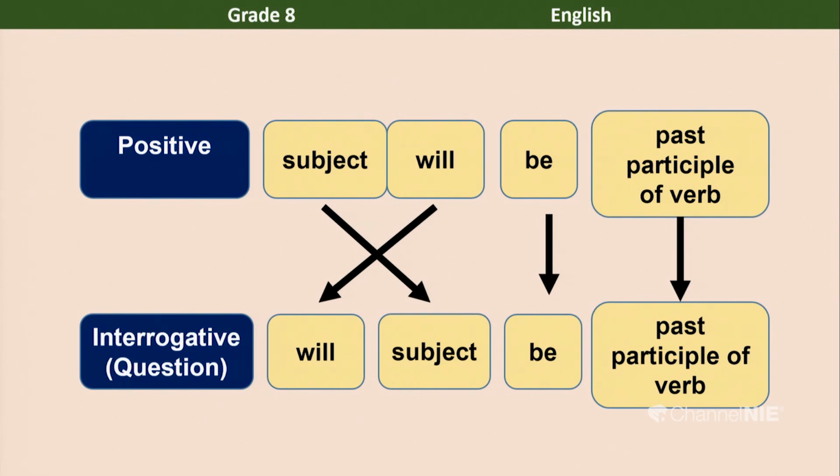Then in the interrogative or question, we have will, the subject, be and the past participle of the verb. So, you can see when you look at this diagram, the subject and will change their places. Isn't that so, Miss Priyadarshini? Yes, Miss Vatsala. We will move on to an example.